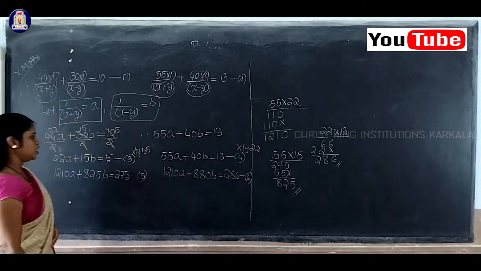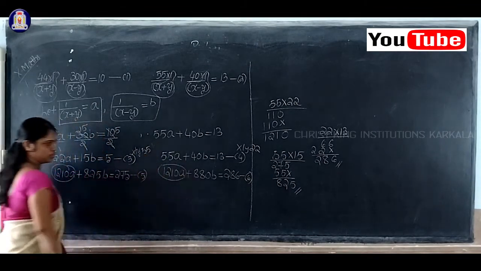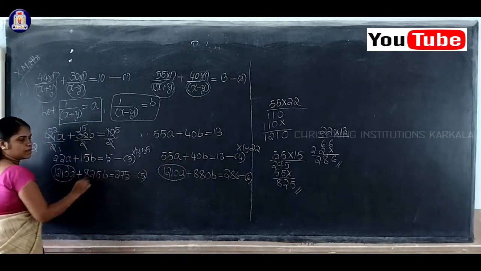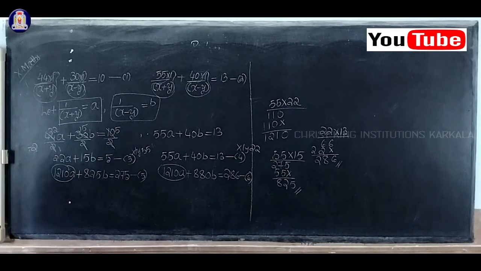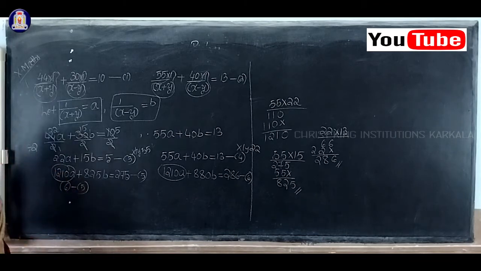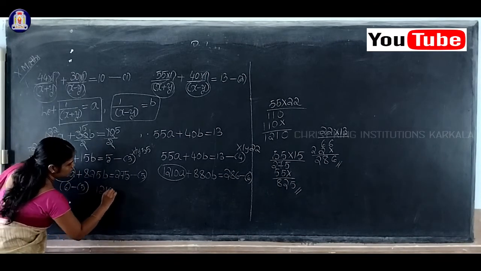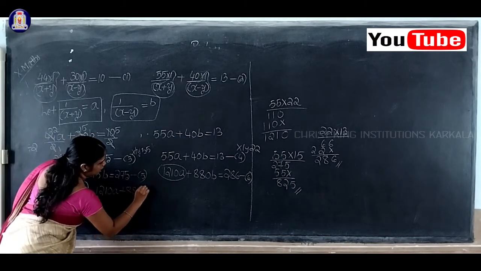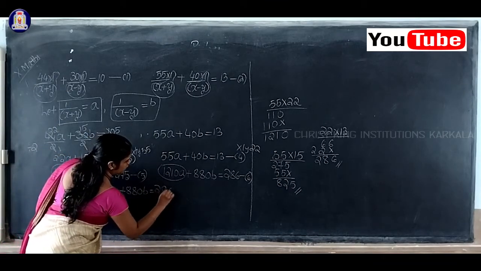Now students, can you observe here the first terms are equal in both the equations? So therefore either you can do equation 6 minus 5 or 5 minus 6. So I'll do here equation 6 minus equation 5. First write equation 6: 1210A plus 880B equal to 286.